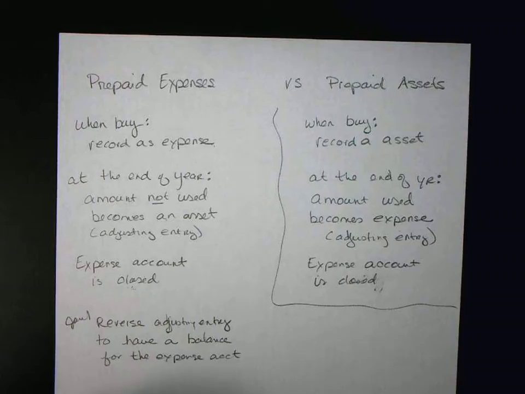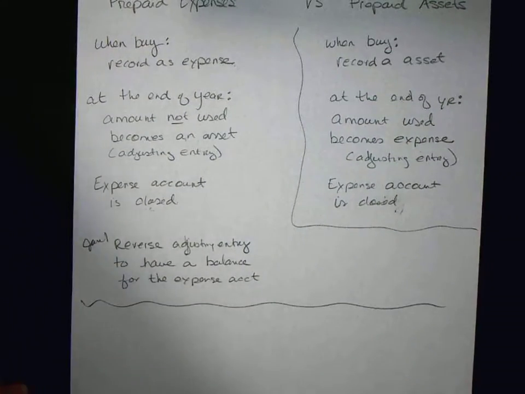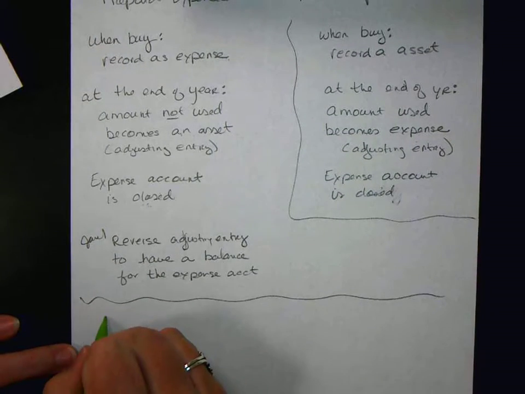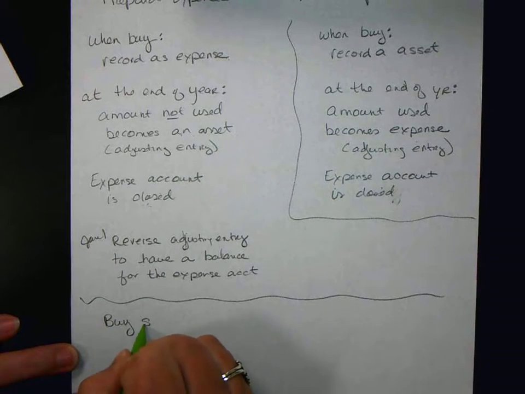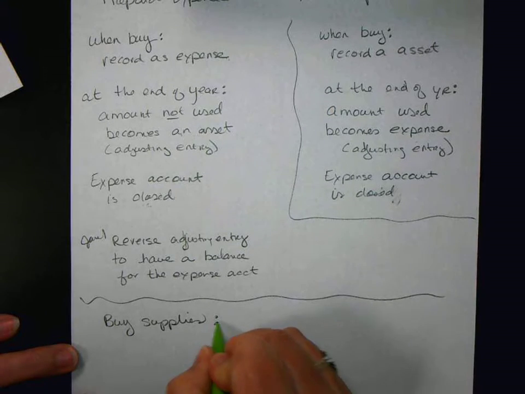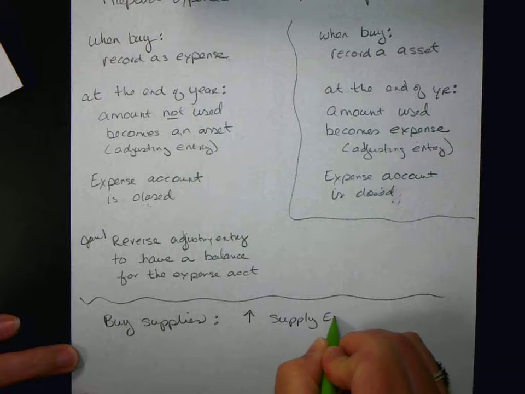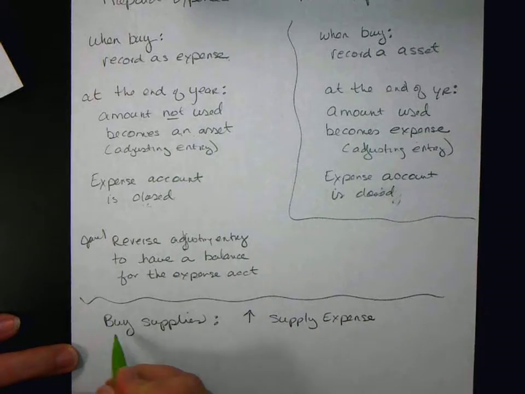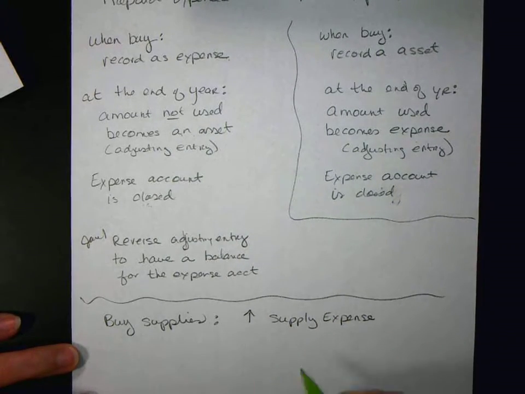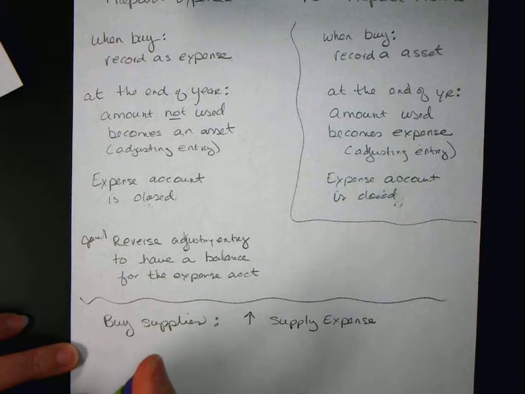Okay? So, giving an example here again with supplies. When we buy supplies, we are going to increase supply expense. Okay? Or this could be insurance or whatever else we're going to use this for. Okay?